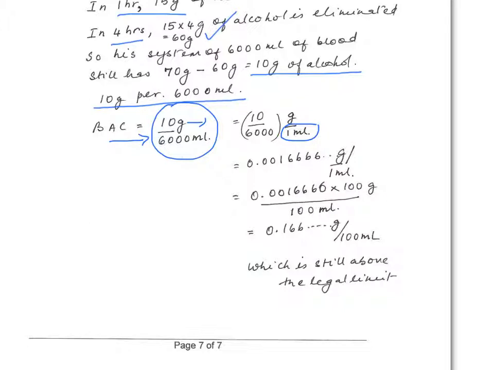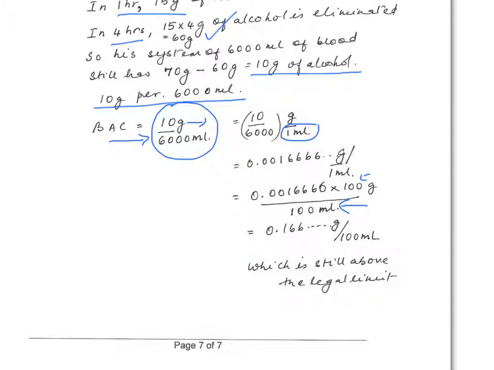But that's not the blood alcohol content. The amount of alcohol per 100 milliliters of blood is the blood alcohol content. So we multiply the numerator and denominator by 100.